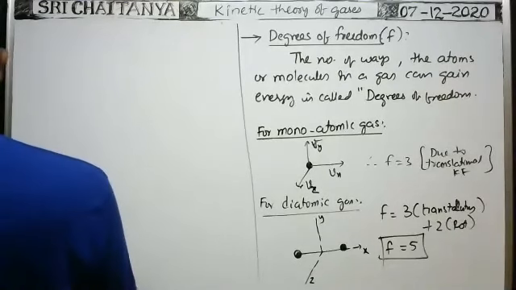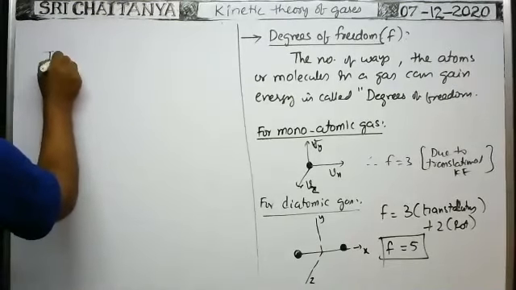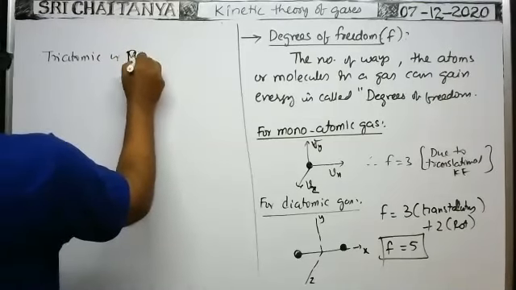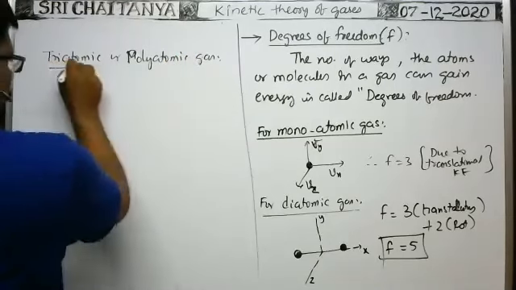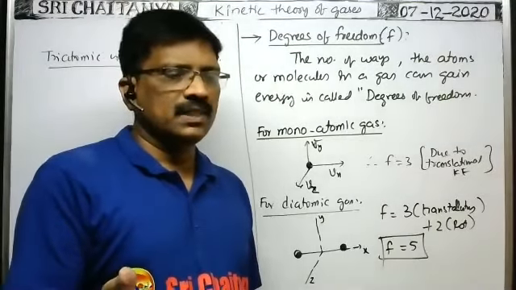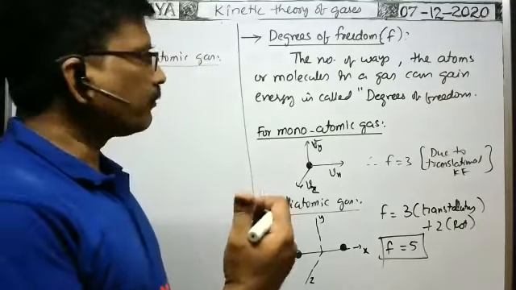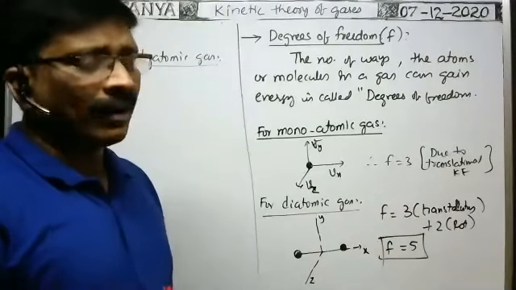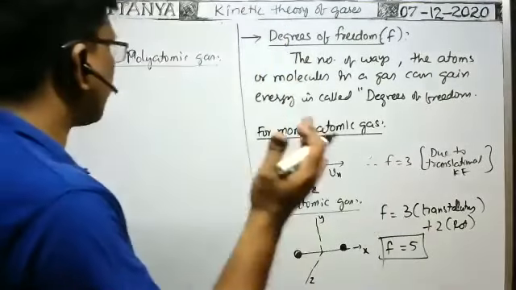Okay, next, diatomic gas or polyatomic gas. Triatomic or polyatomic. Triatomic gas means we can write ozone, CO2, carbon dioxide. In this way we can have different gases having 3 atoms in a molecule. So that is the triatomic gas, or methane gas, or butane gas, whatever it may be. In this way there are different types of gas.